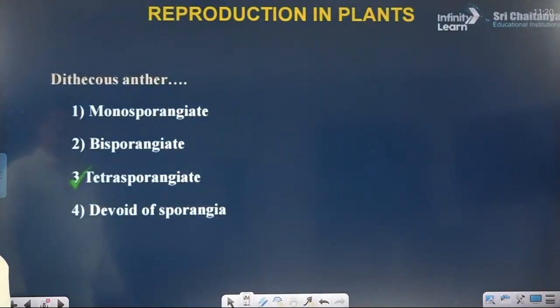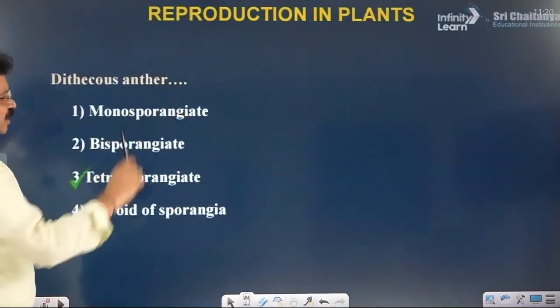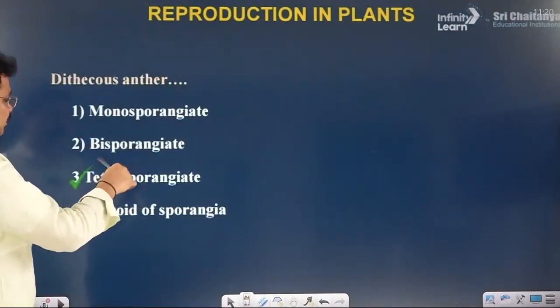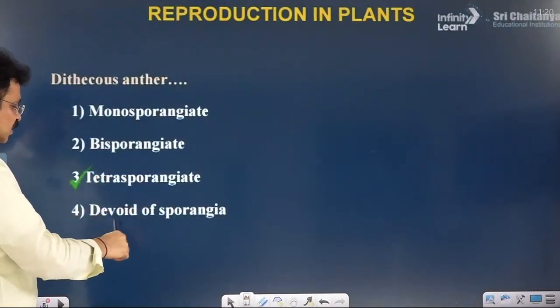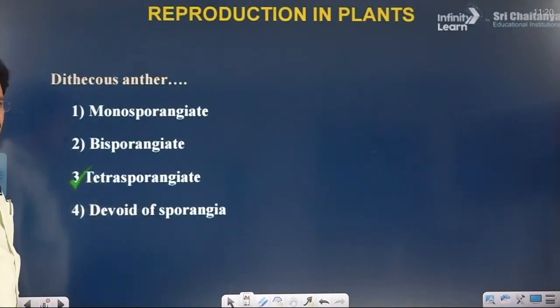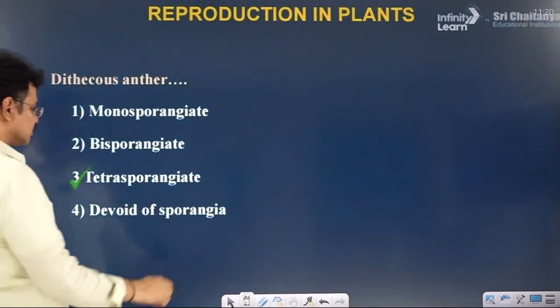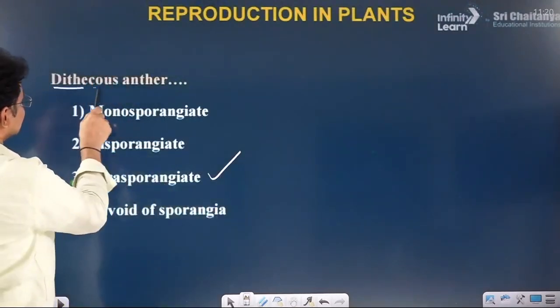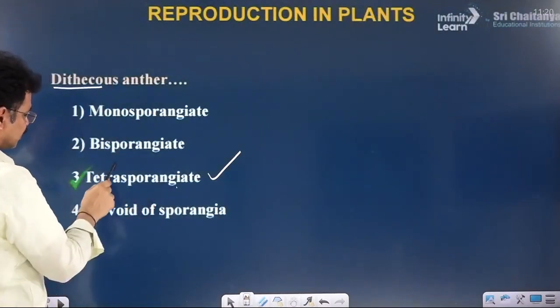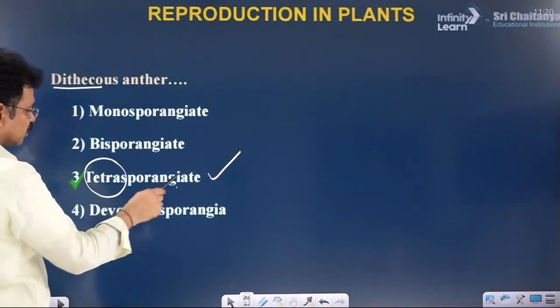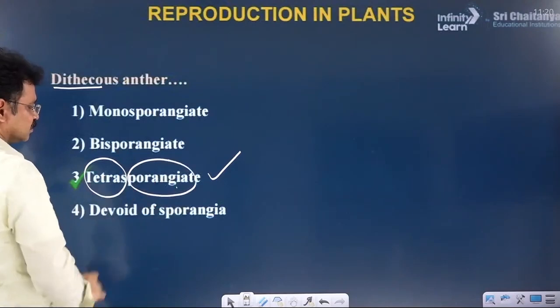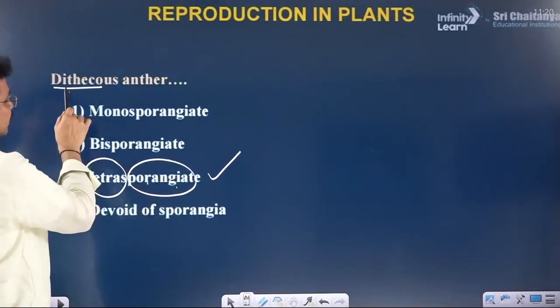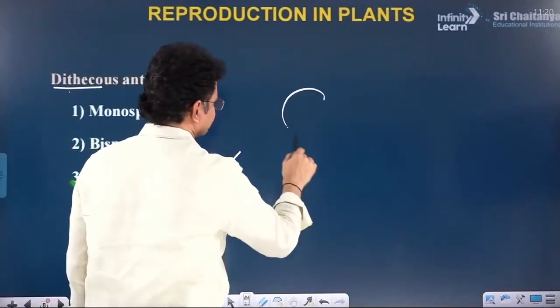Once observe the question here. Dithecous anther is monosporangiate or bisporangiate or tetrasporangiate or dimidiosporangiate? The right answer for this question is tetrasporangiate. Why is this dithecous anther called tetrasporangiate? Tetra, 4 microsporangia. 4 sporangia are found in a dithecous anther.